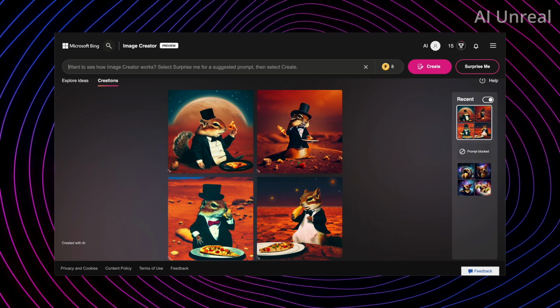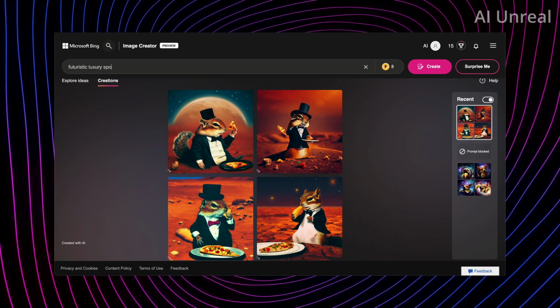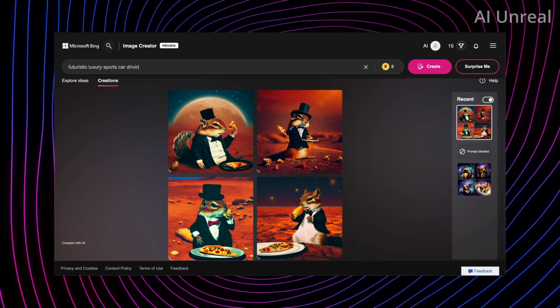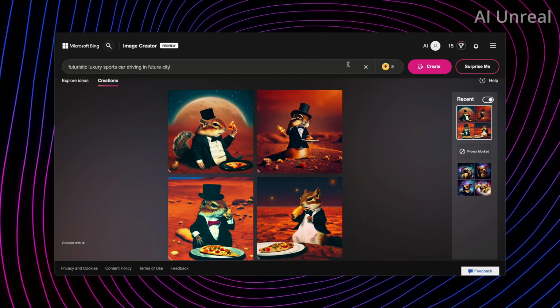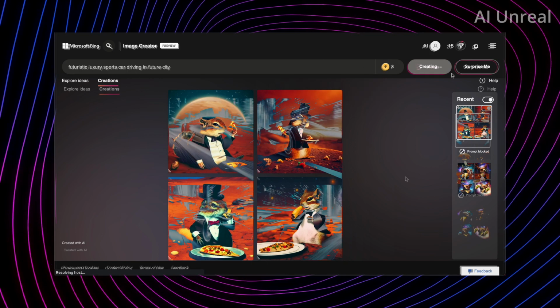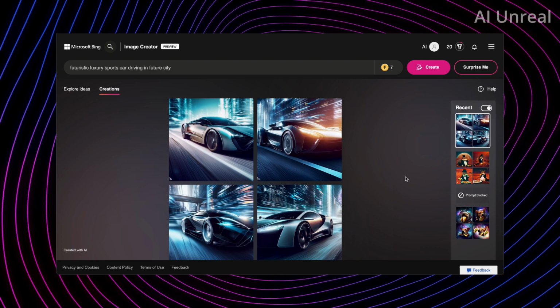So let's try something futuristic, luxury, sports car driving in future city. And let's go ahead and click on create. And here is the result. So this looks a little bit better in terms of realism.